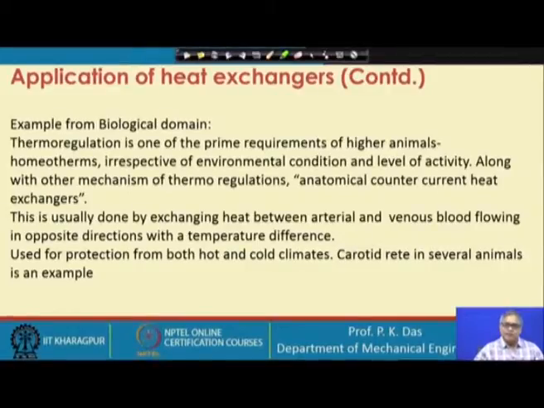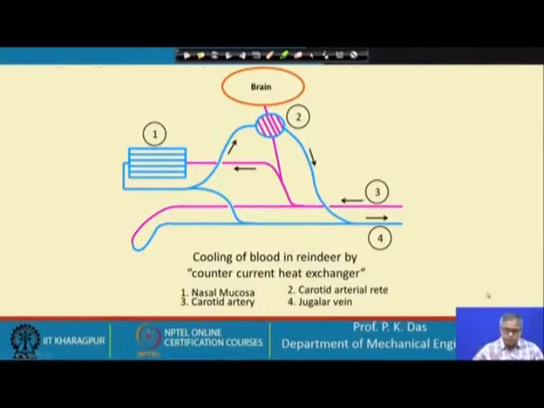So, there are many examples. There are examples for cold weather, and there are examples for hot weather. Let me give one example. Reindeers are in the Arctic region and are acclimatized to withstand low temperature, but suppose there is some hot condition in which they have to survive.